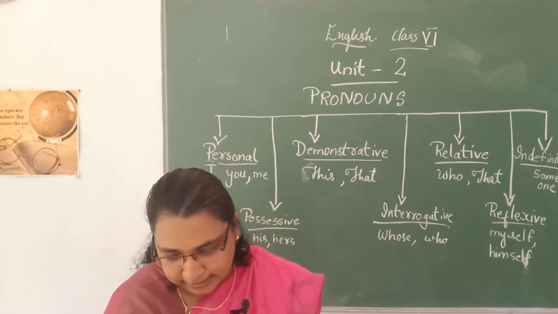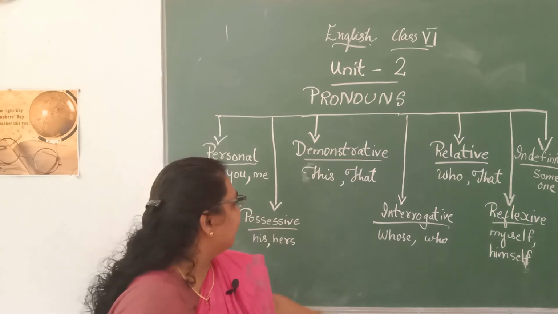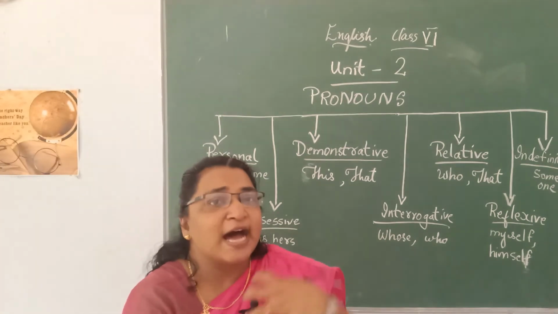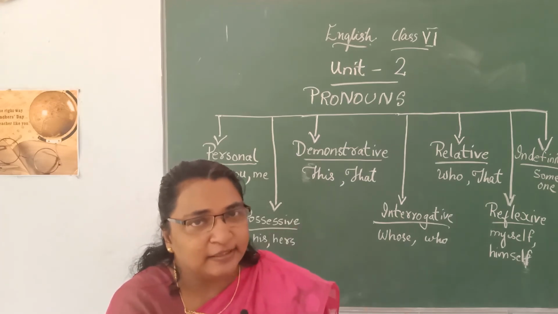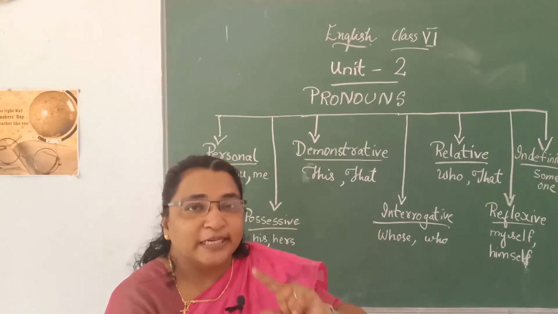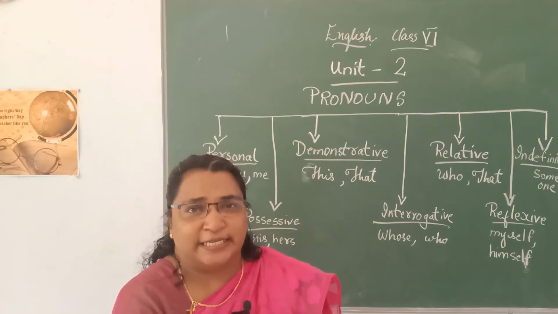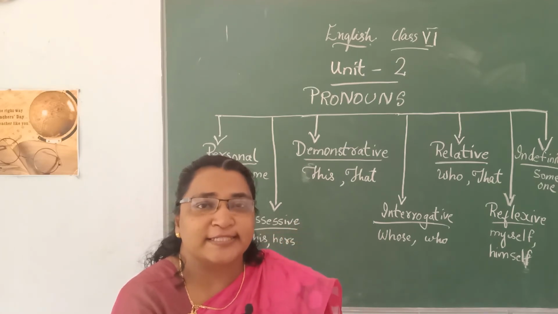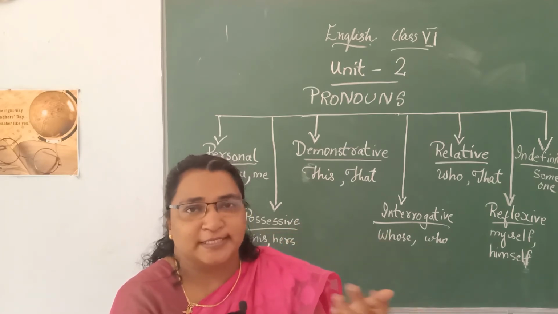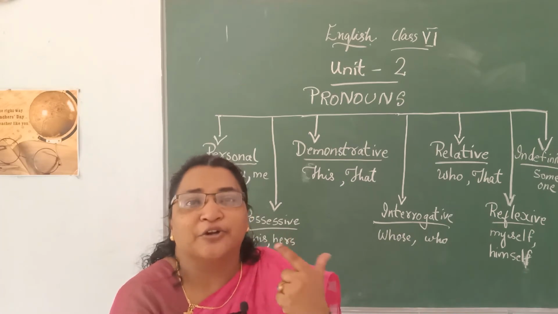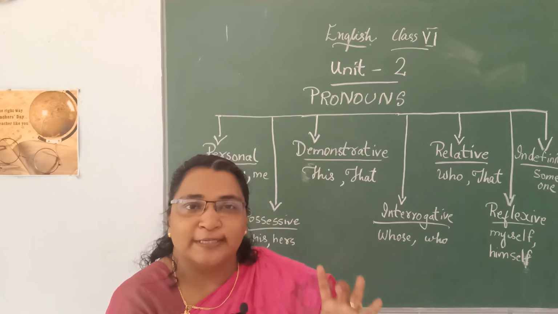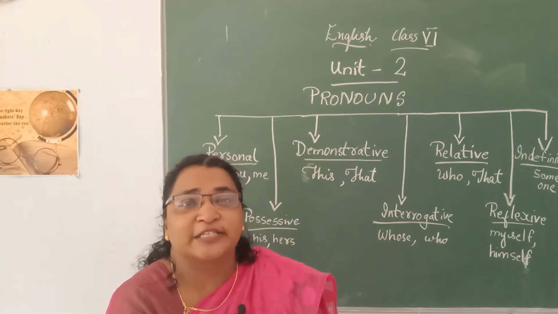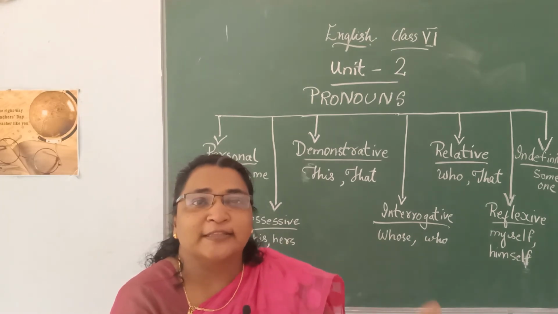Next comes the interrogative. What is the meaning of interrogation? Asking and telling questions. Okay. Asking the question, you are telling the answer. Interrogation is only questioning. We are only questioning the other person. That is called interrogation. For example, you can go to the police station and see the interrogation of police with the thief.